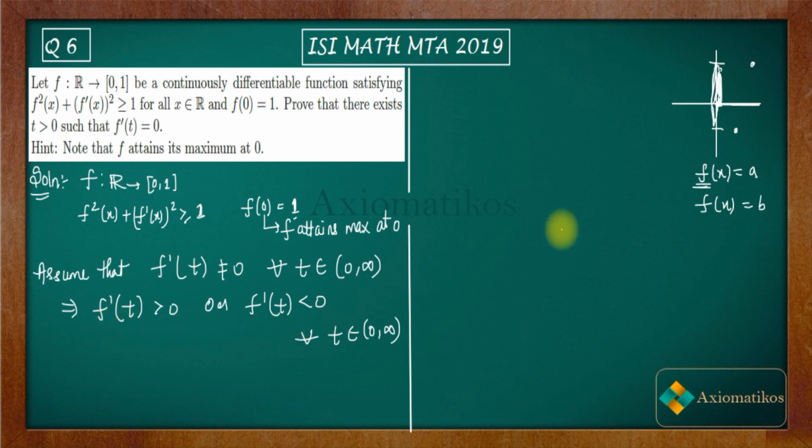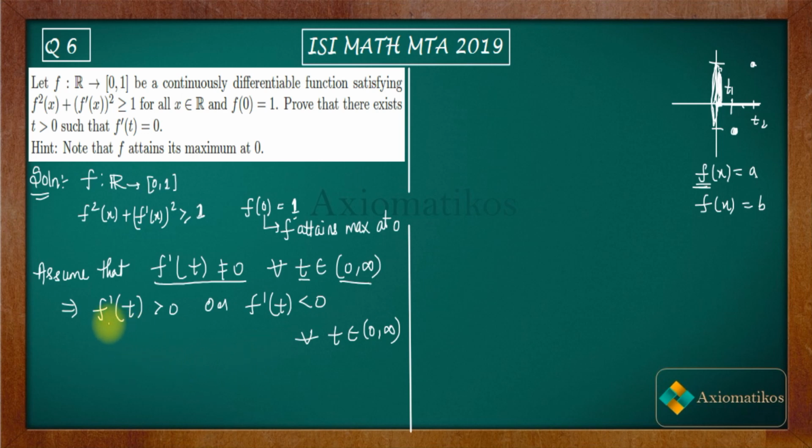That means for some point t1 you are here and for some point t2 you are here. Then according to the intermediate value property, you have to attain 0. Are you getting my point? That's why we cannot have this, because we already mentioned that it's non-zero for all t belonging to 0 to infinity. You got my point or not?